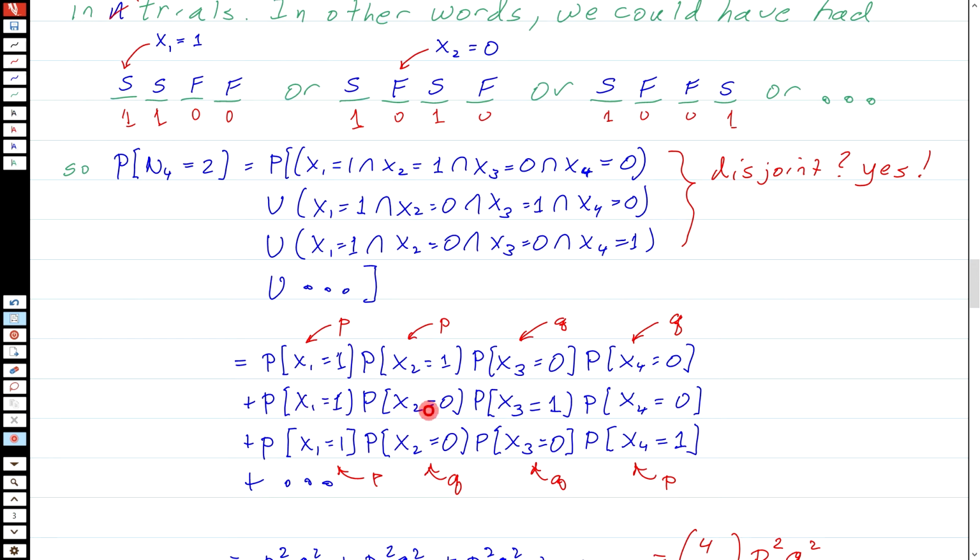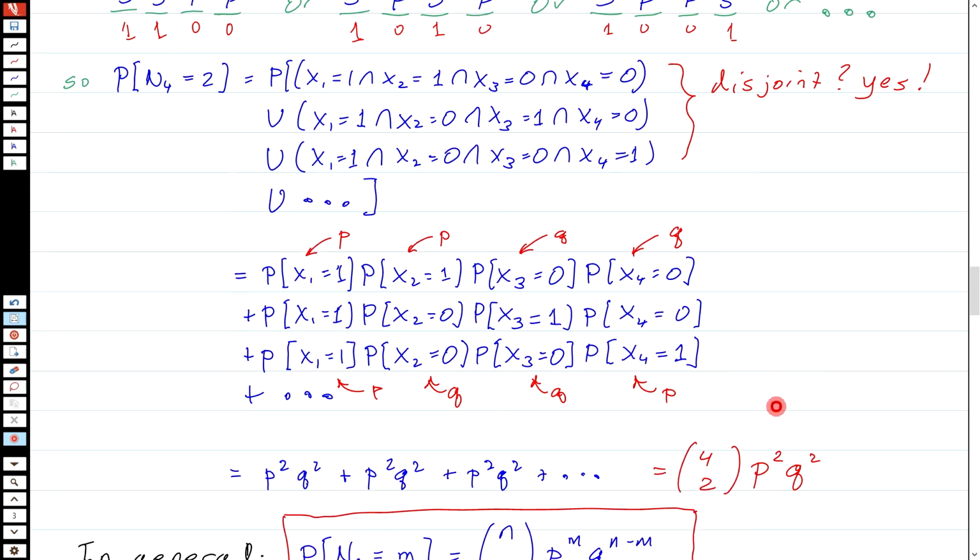And then same thing here. I've got P, Q, P, Q. So that's also P squared Q squared. And here as well, P, Q, Q, P: P squared Q squared. So basically I'm getting the sum of a bunch of P squared times Q squareds. And the main thing I have to do is find out how many of these terms I have.